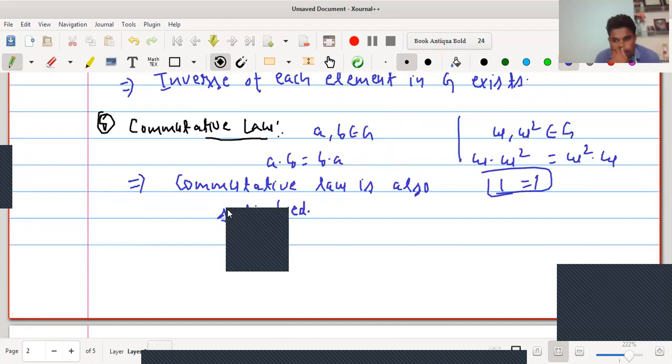In this way, we can say that the set of cube roots of unity is an abelian group of order 3.